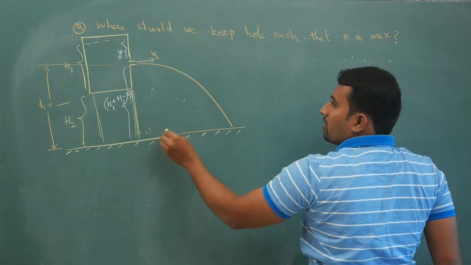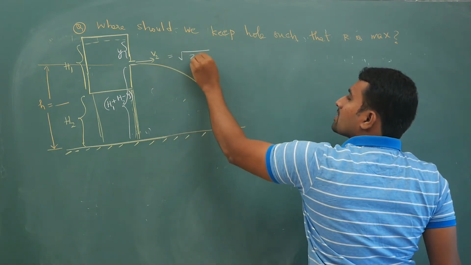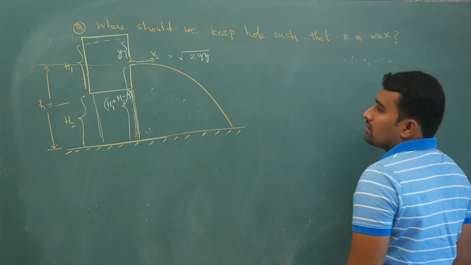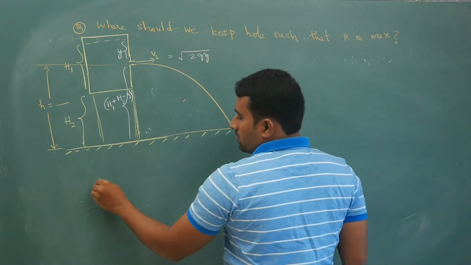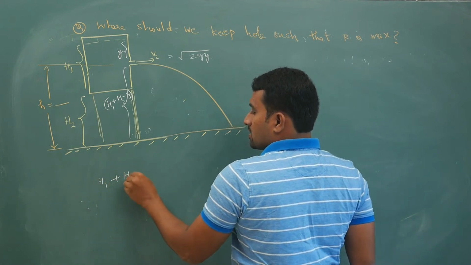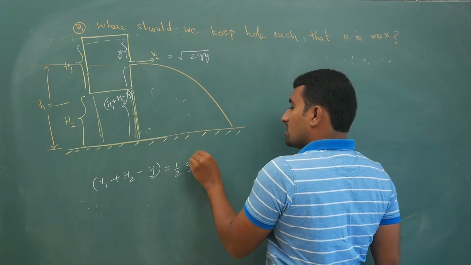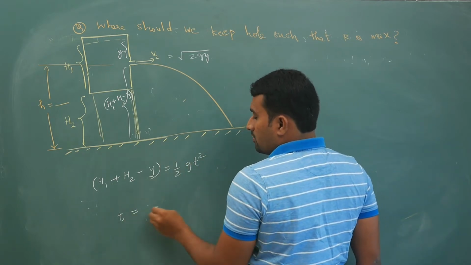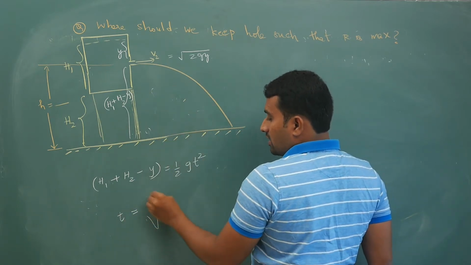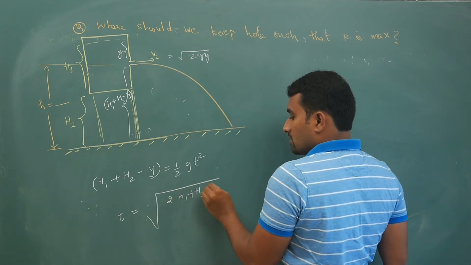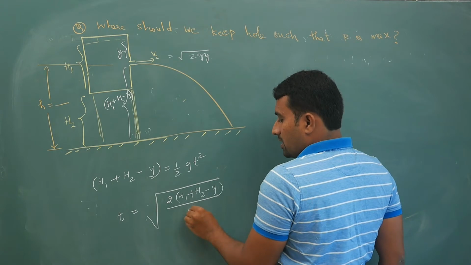So directly following the previous logic, V2 is under root 2gy. Now coming to time, h1 plus h2 minus y is equal to half g t square. Your time of flight in reaching the ground is under root 2 times (h1 plus h2 minus y) by g.